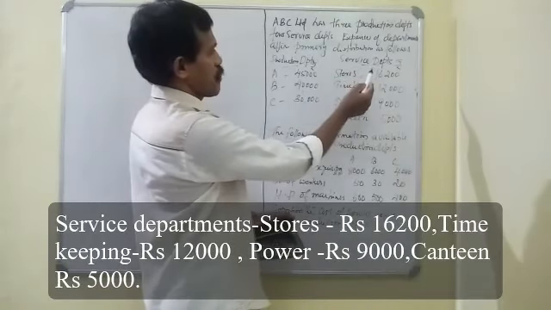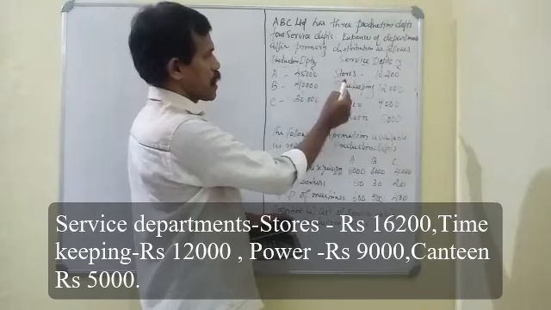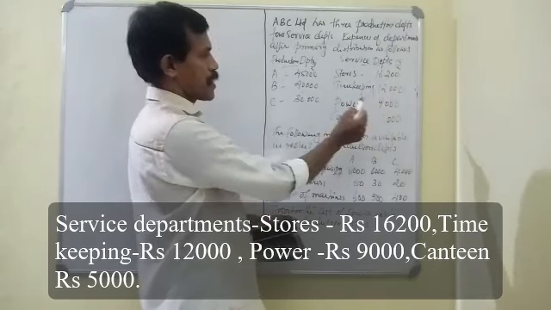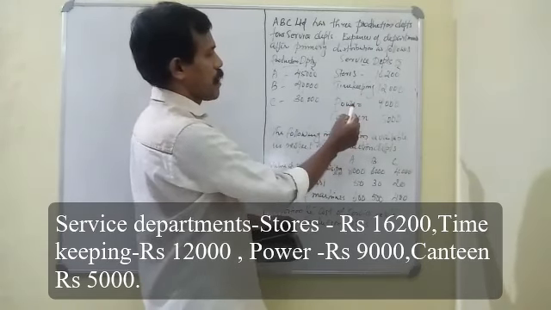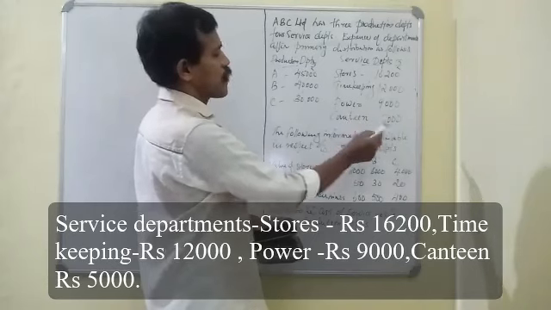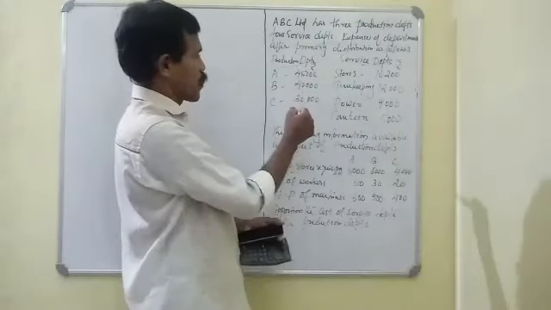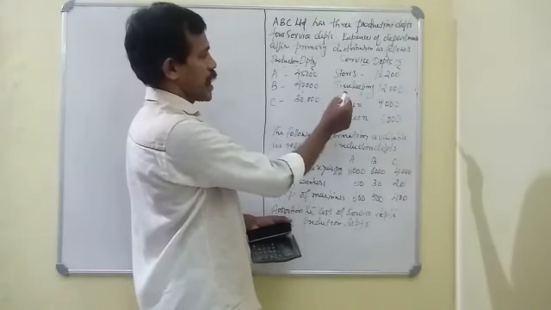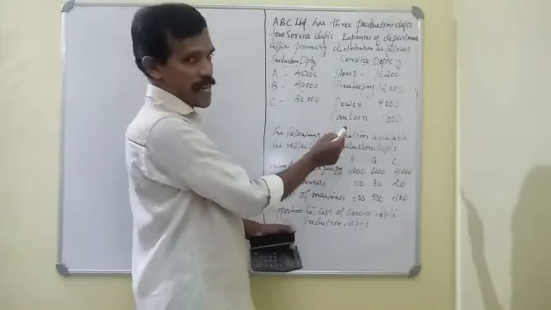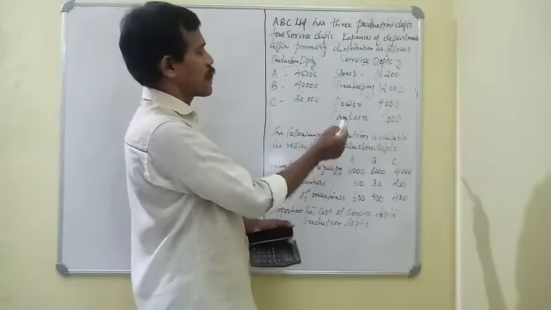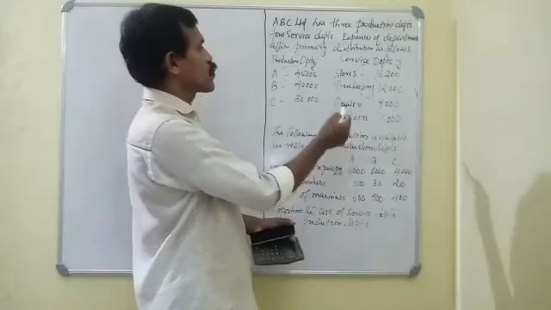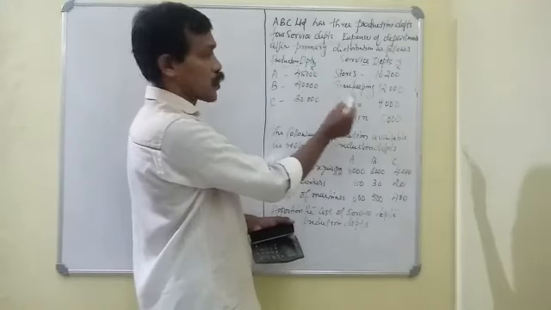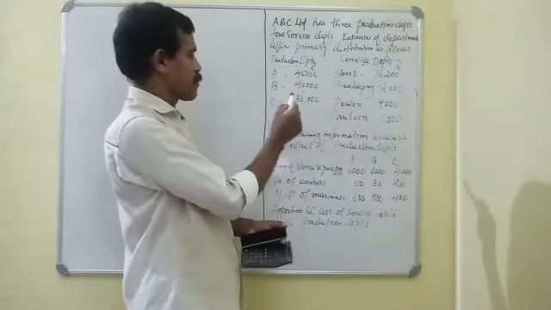Then our service departments' primary distribution summary result: stores 16,200, timekeeping 12,000, power 9,000, canteen 5,000. We have 3 production departments A, B and C, and 4 service departments: stores, timekeeping, power and canteen. What we want to do here is reapportion these service department overheads to our production departments.